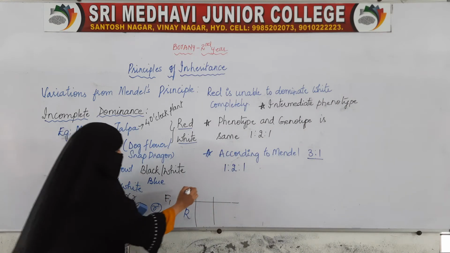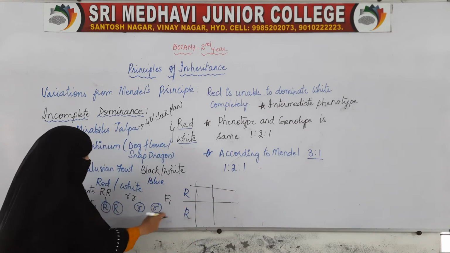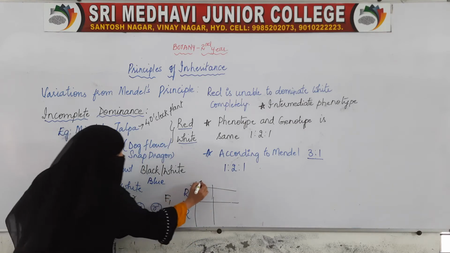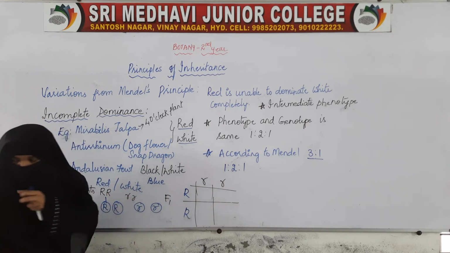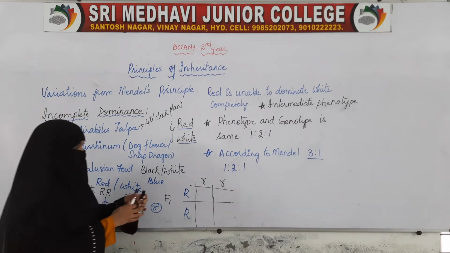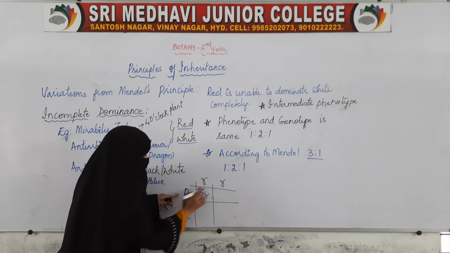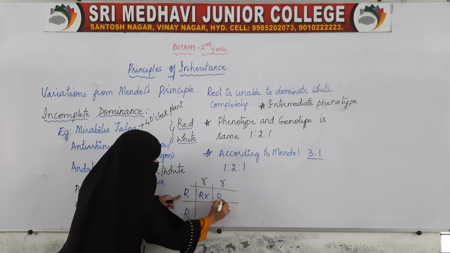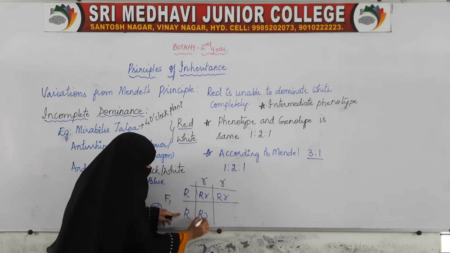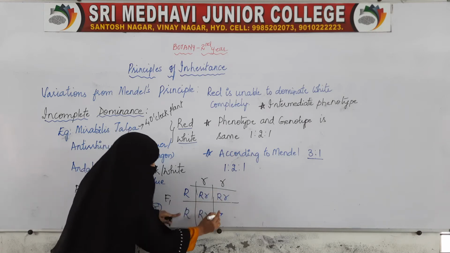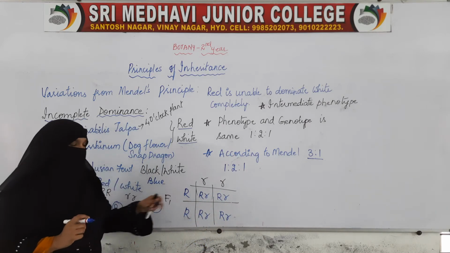If the gametes are crossed, we get capital R, small r. Here also capital R, small r. This with this, capital R and small r. This with this, capital R and small r. So we know how to make this cross.